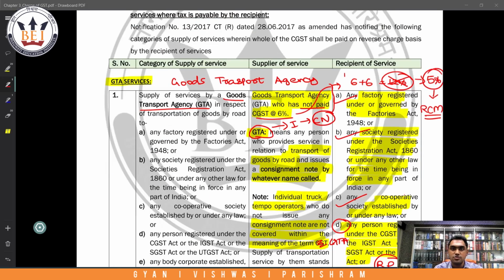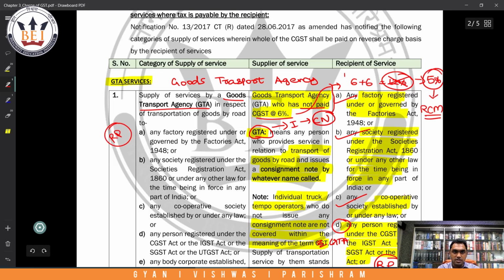So we have discussed two things now. One is Goods Transport Agency, GTA. We know who is a GTA, who has issued a consignment note. Then we discussed who the recipients are. In recipient, the first thing you have to remember is any registered person.